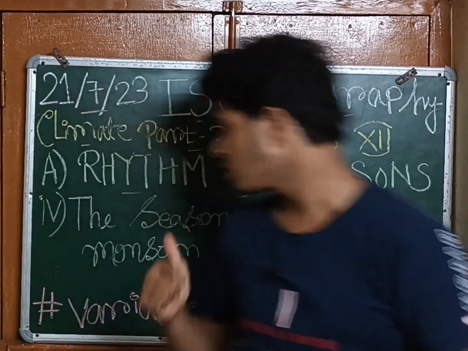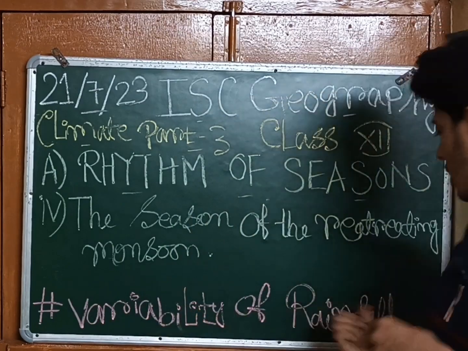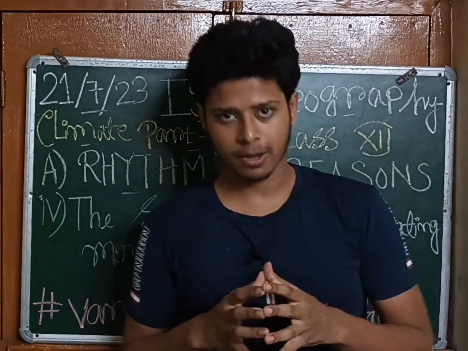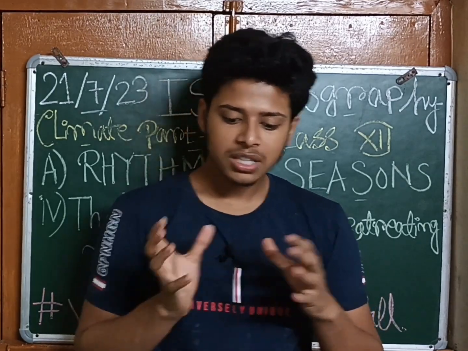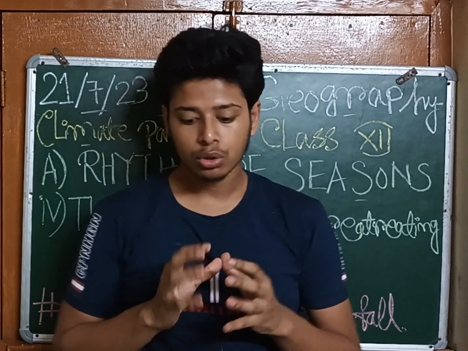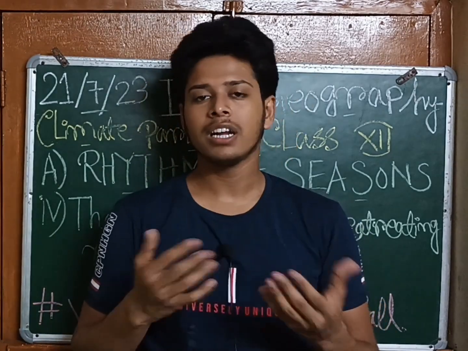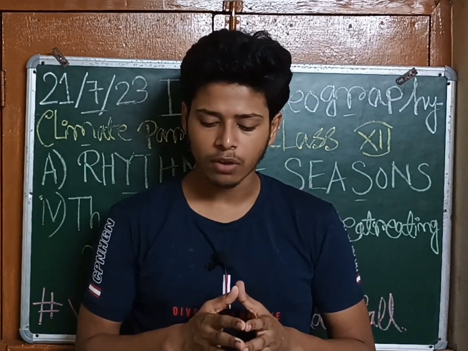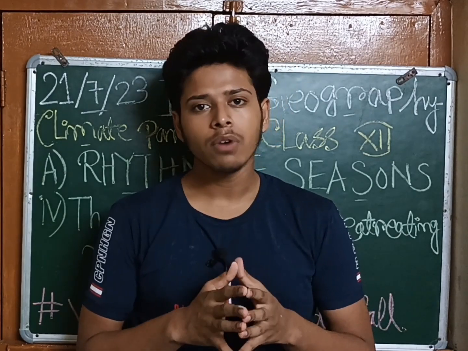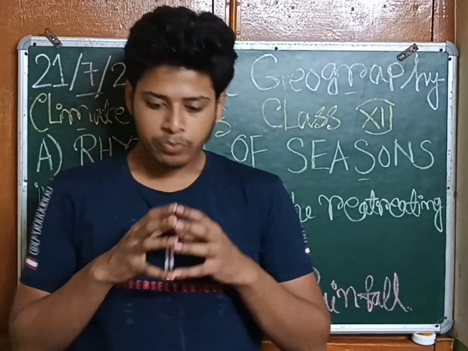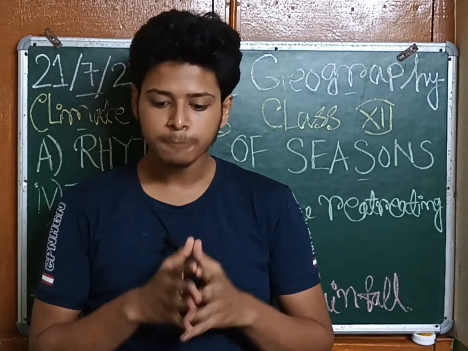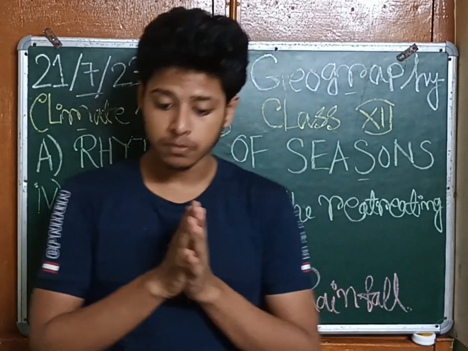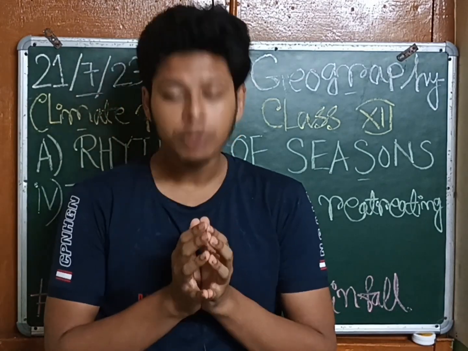Now we'll go on to the next topic, that is the variability of the rainfall. Variability of the rainfall का मतलब क्या है? See, in the variability of rainfall, there is a large variation in the actual amount of rainfall from year to year. The variability of rainfall largely depends upon places. The variability of actual rainfall is expressed in terms of coefficient of variation, which is computed by the following formula.